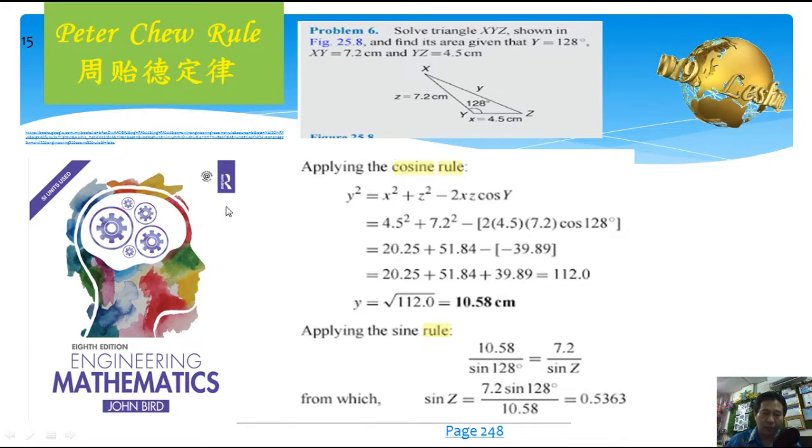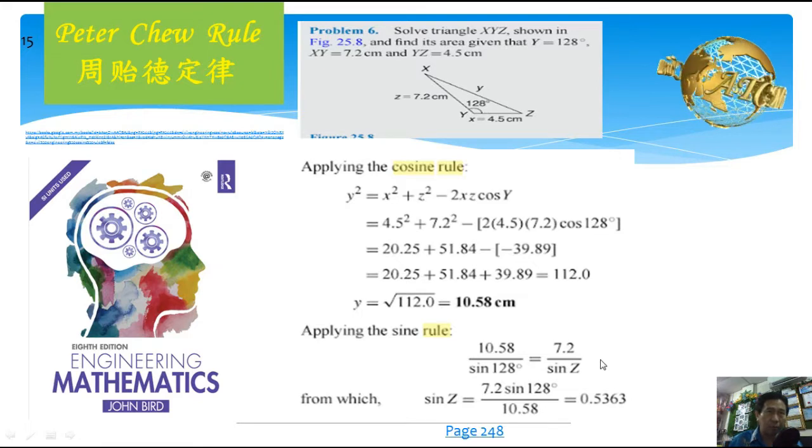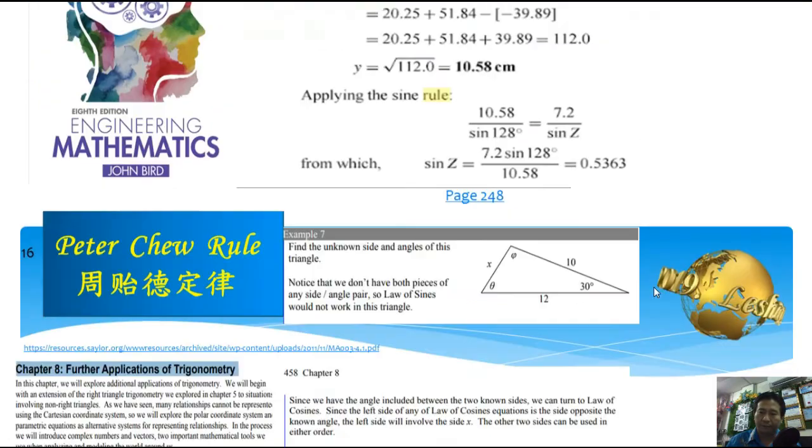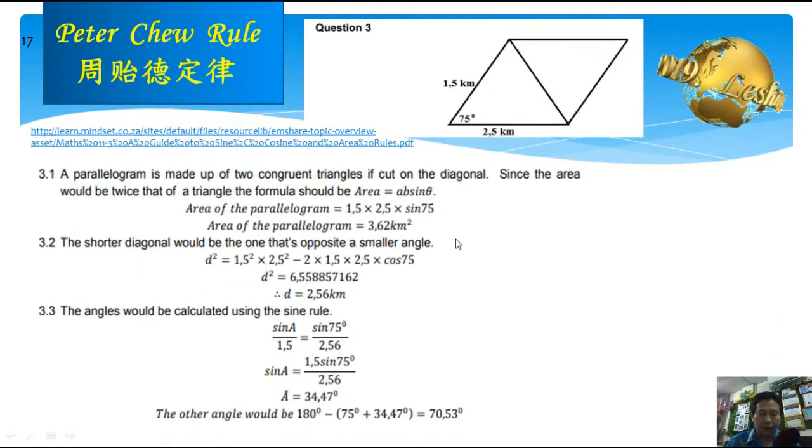As we see from the engineering maths book written by John Bird, page 248, it uses cosine rule to find the third side first, and then uses sine rule to find the non-included angle. For other sources, it is also the same: cosine rule plus sine rule. Let us see other sources. We can see using cosine rule plus sine rule. This one is also the same, using cosine rule plus sine rule.